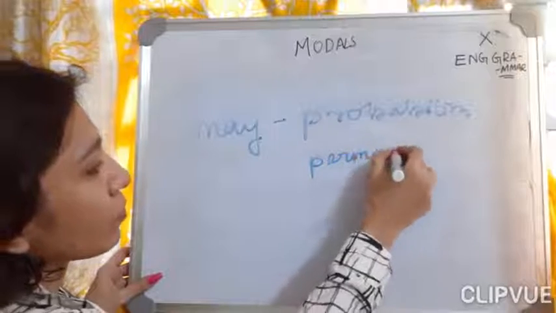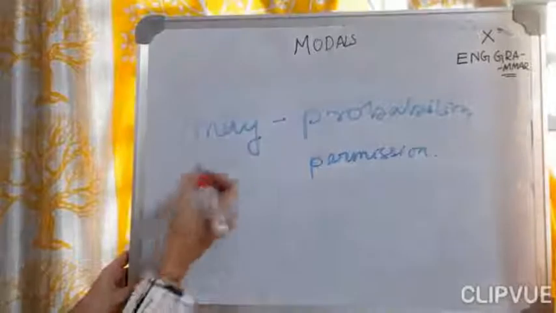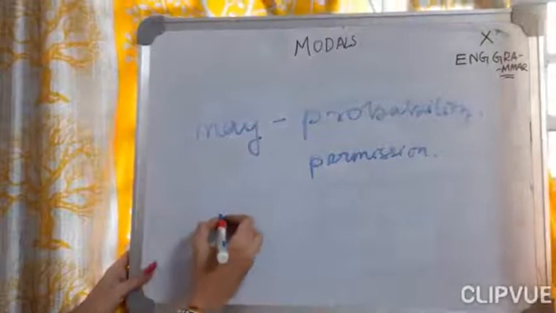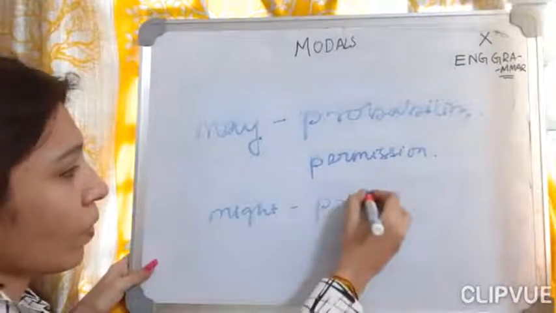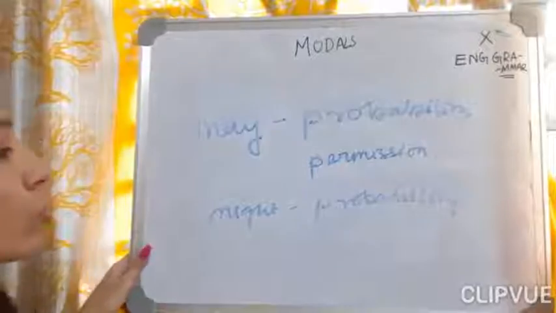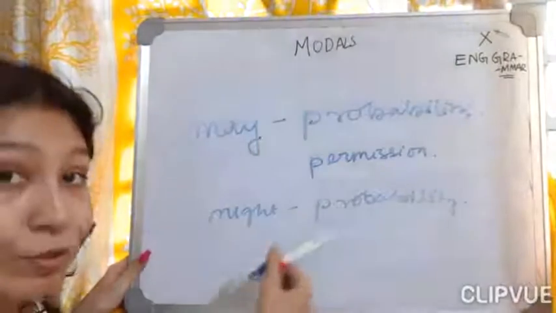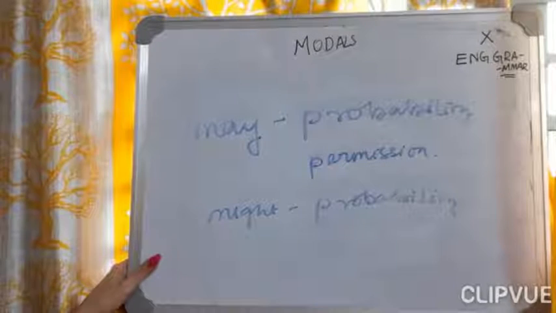Permission. May I go to the washroom? Simple. Again a permission that you people always take. Now might. This might happen. Probability. Okay. So you are not going to use should here, you are going to use might here. So learn the differences from should, must and all those things.